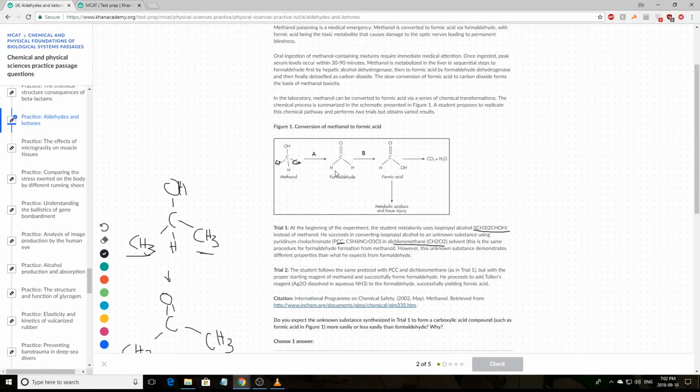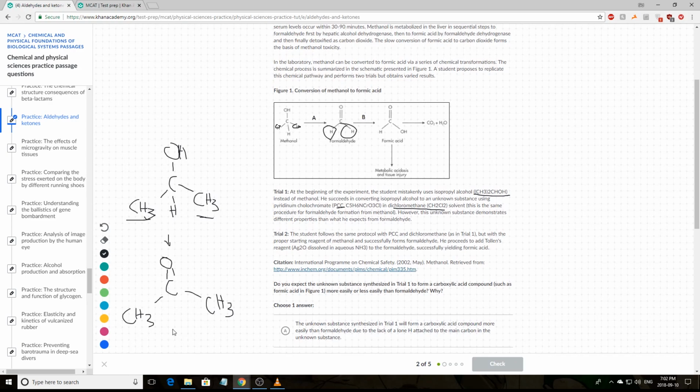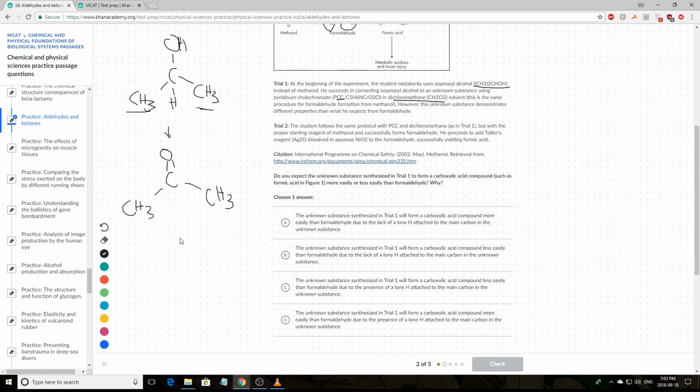So unlike this aldehyde, this formaldehyde that we formed, that had these two lone hydrogens, we actually don't have any lone hydrogens here. So this last step that involved oxidizing one of these hydrogens, essentially attaching an oxygen to them, if you want to think of it really simply, although the mechanism is not that straightforward. This doesn't have anything that can be oxidized. This compound cannot be oxidized further. Can't be oxidized.